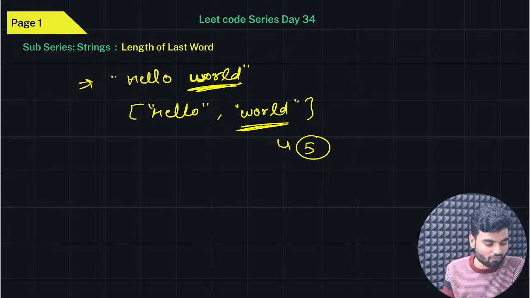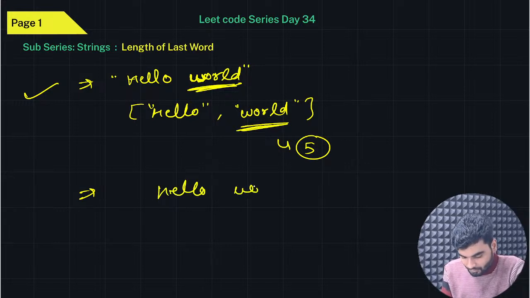For C++, unfortunately, you don't have a direct split method, so we have to implement another logic. What we'll do is iterate from the end. Let's suppose you have this hello world, and let's suppose you have a few spaces at the end as well.